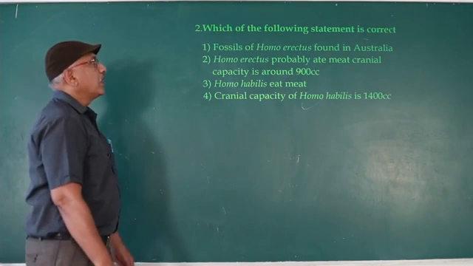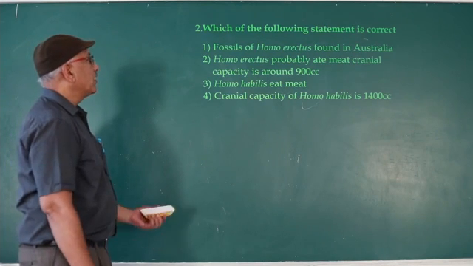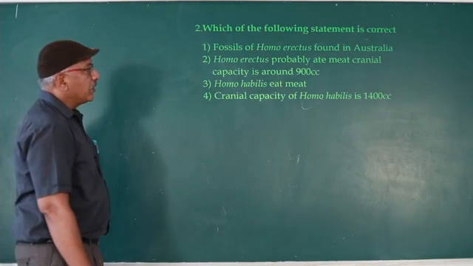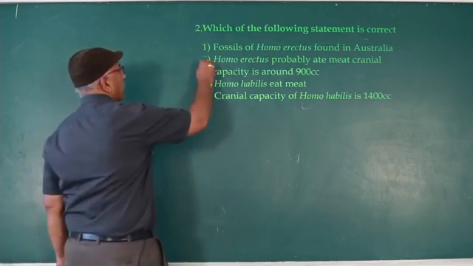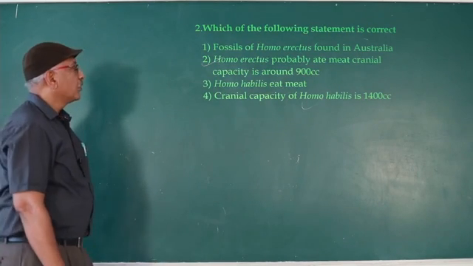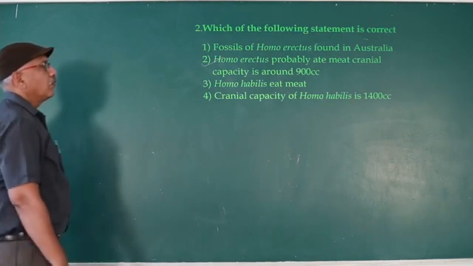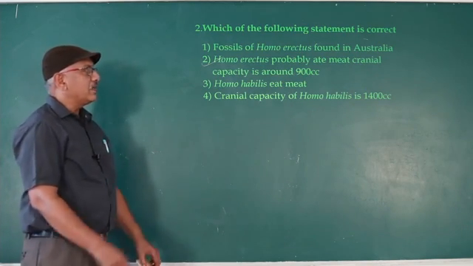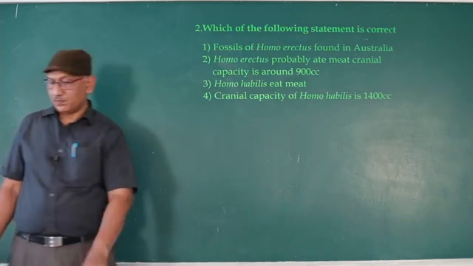Which of the following statements is correct? Fossils of Homo erectus found in Australia, wrong. Homo erectus probably ate meat. Cranial capacity is around 900, correct. Homo habilis ate meat, wrong. Cranial capacity of Homo habilis is 1400, wrong. Cranial capacity of Neanderthalensis is 1400. So the correct option is the second one.